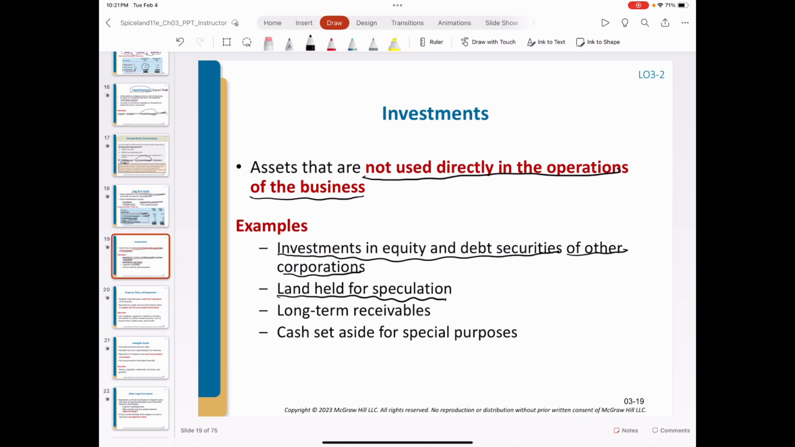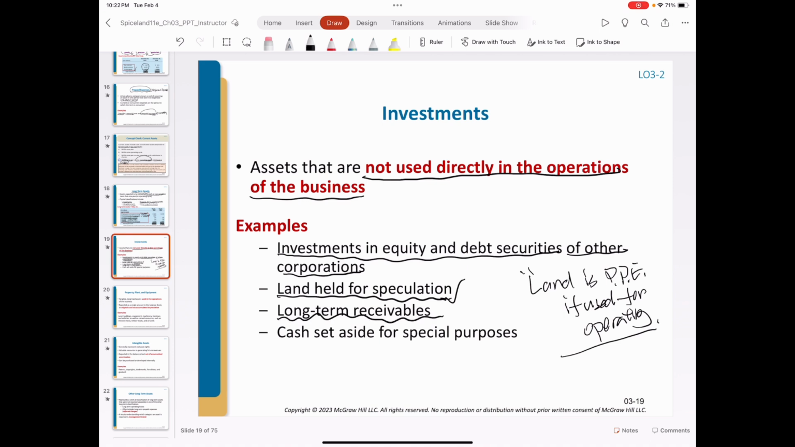Land held for speculation. If the land is for operating purpose, it will be part of PPE. For example, if the company purchased a land and built their factory for manufacturing, the land will be classified as PPE. But here it is for speculation. This is investment purpose. Long-term receivables.